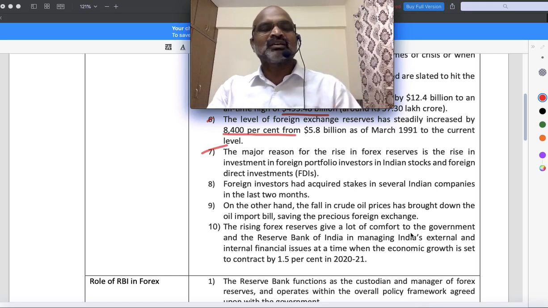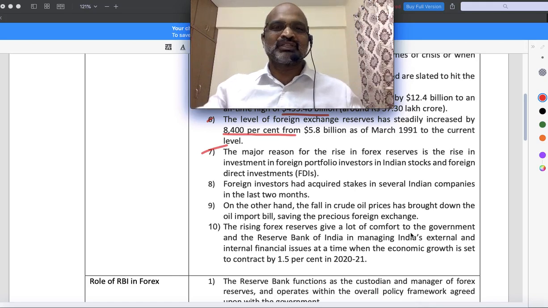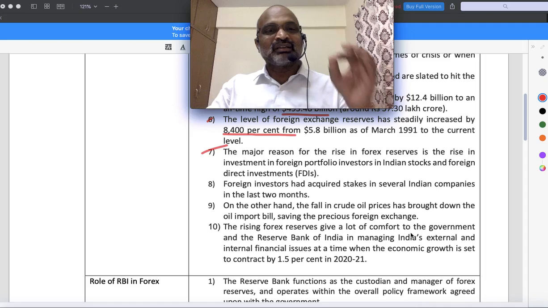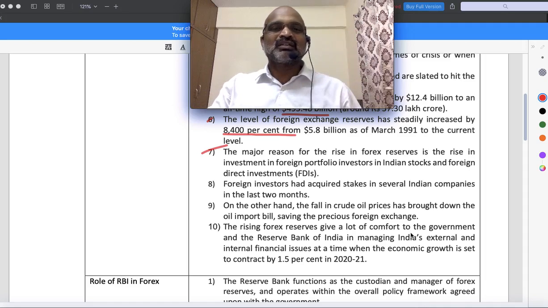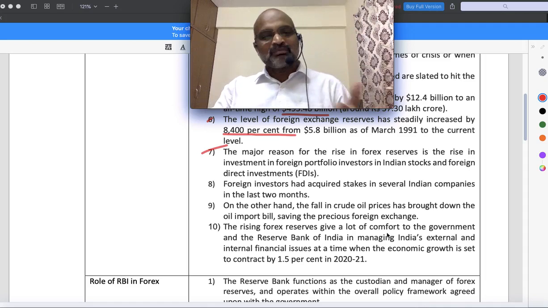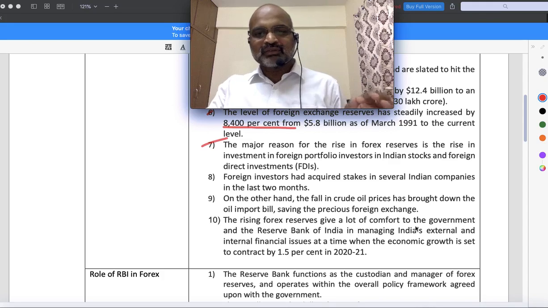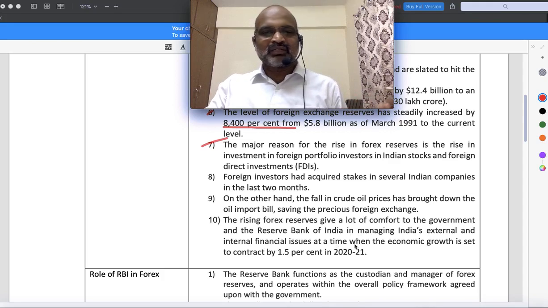$500 billion is a huge amount, and India is now almost in self-sufficiency. If it is used properly, India will definitely cross other countries in terms of growth rate. But policies also are required, many other things also have to support. Okay, that is one thing. The rising foreign exchange gives a lot of comfort to the government and the Reserve Bank of India in managing things.